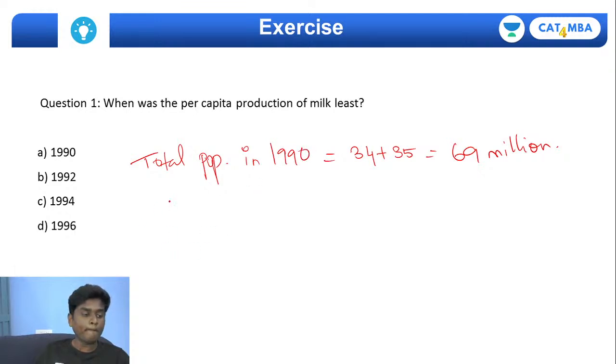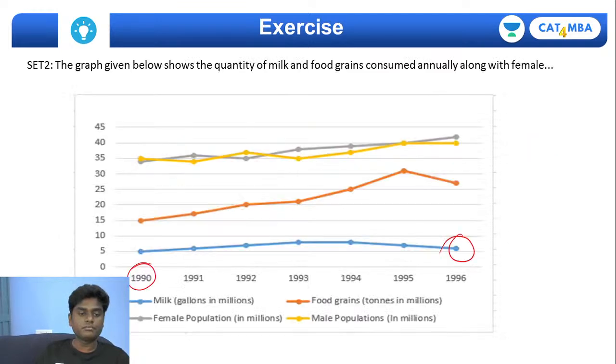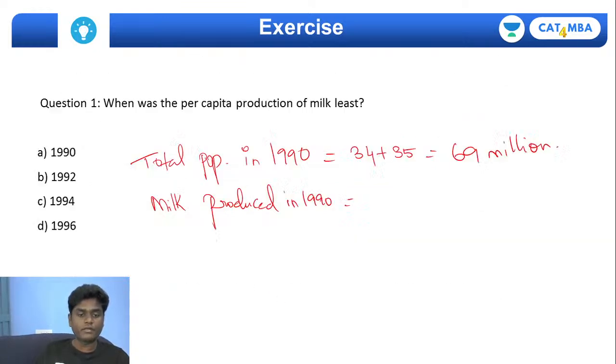And if you see milk produced in 1990, what I can simply do, so the milk produced in 1990 is 5 millions, right? So if that is the case, the milk produced is 5 millions.